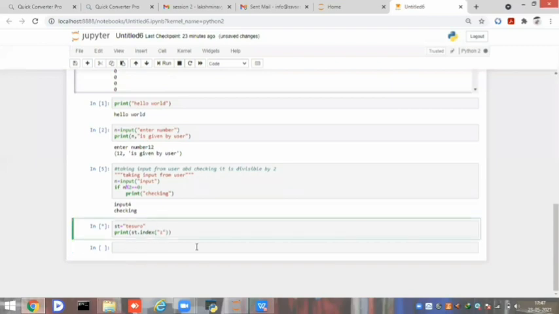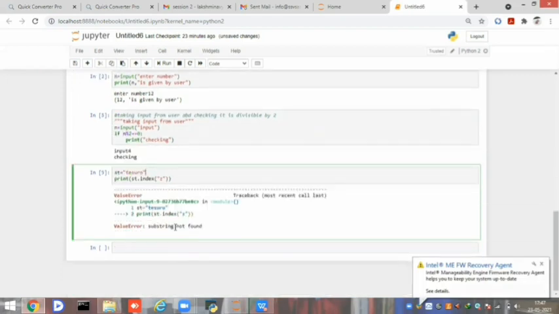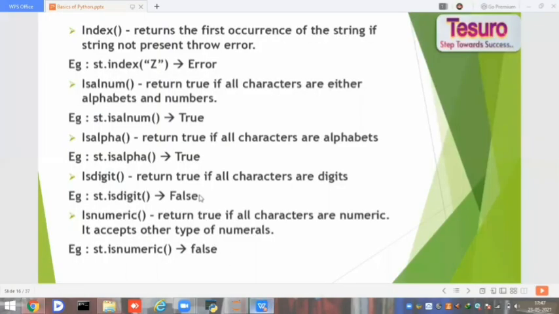Error. We will get that Z is not present in the given string. What happens if I give E? It will give 1 because E is present in the first position.